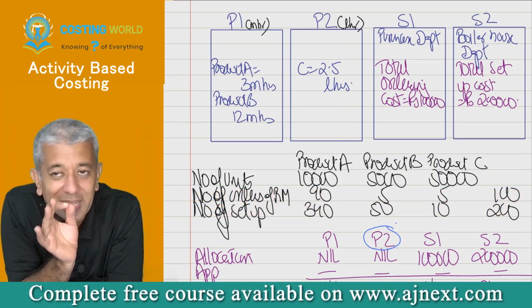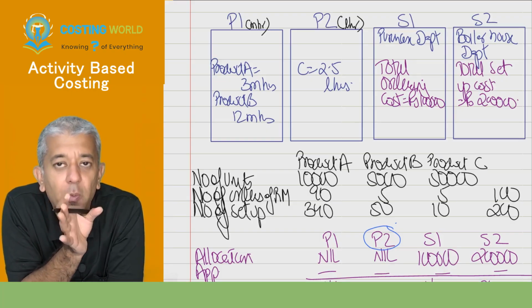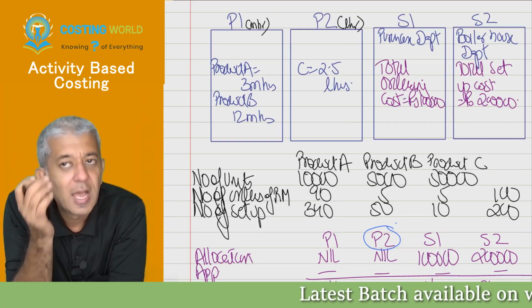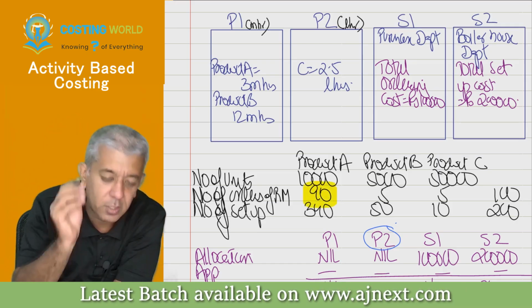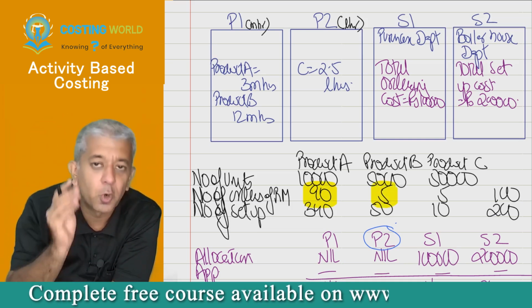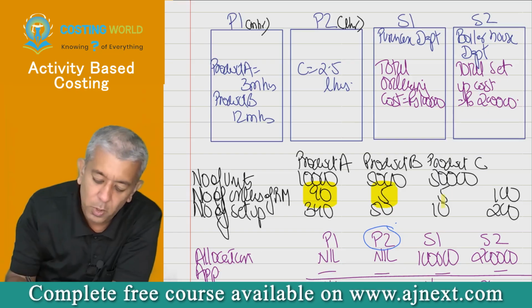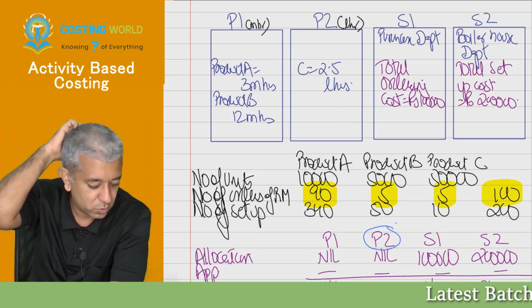For product A, whenever I make product A, I require raw materials for it. I think in this entire year, I will be placing 90 orders of raw material for product A. I will be ordering for raw material of product B 5 times. I'll be ordering for raw material of product C 5 times. So in all, I'll be ordering 100 times. Okay, this is one thing.